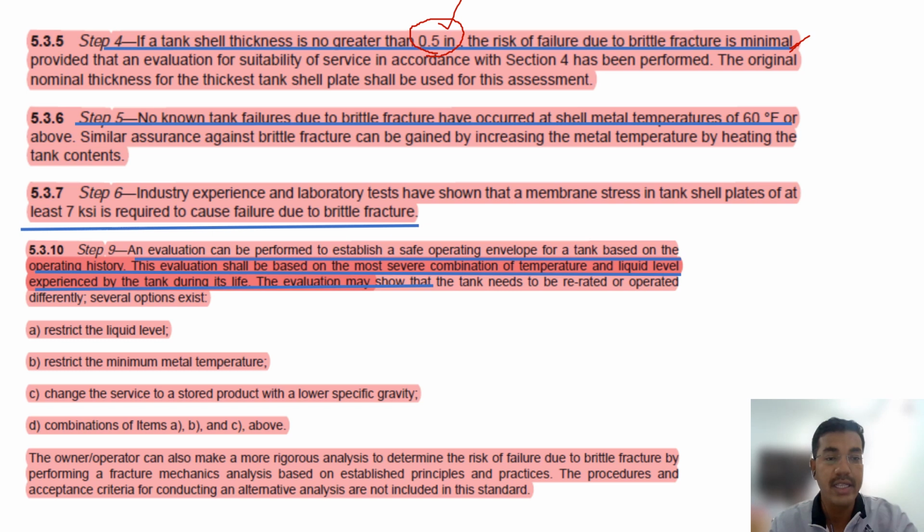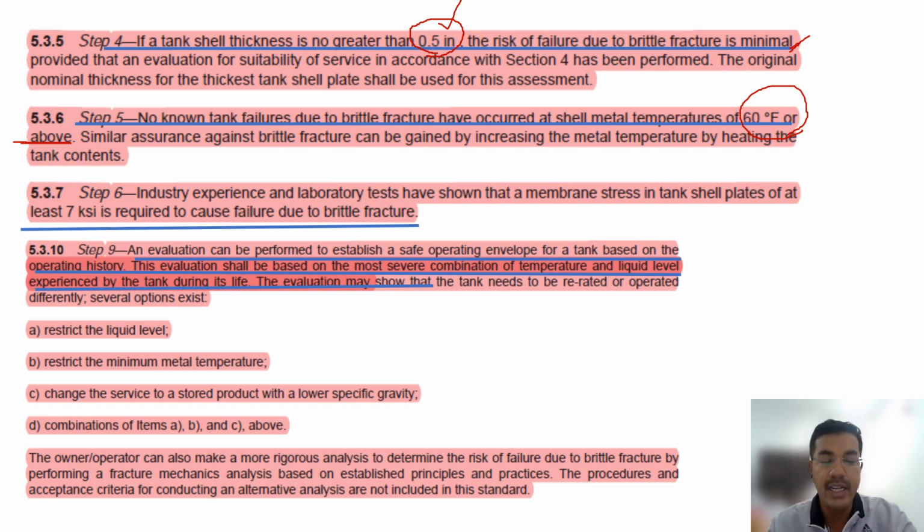What is another risk? Step 5: no known tank failure due to brittle fracture has occurred at shell metal temperature of 60 degrees F or above. So as I told you in the beginning, the lower the temperature, the higher the chance of brittle fracture. So at 60 degrees F or above, the chance of brittle fracture is less. There is a graph, as I told, an open book question. In the next slide it will come.